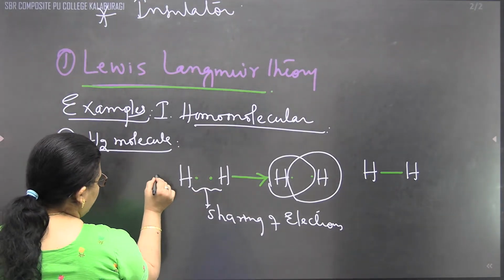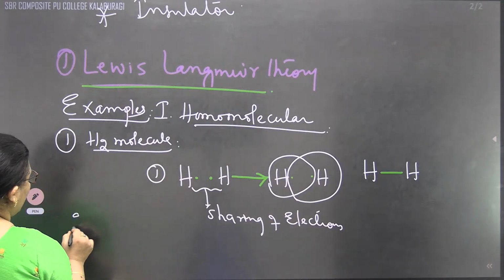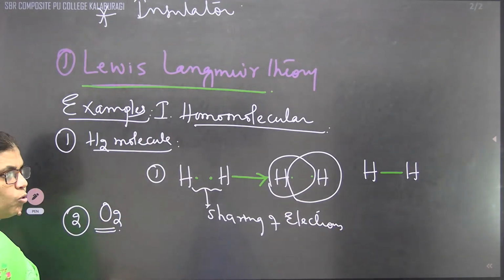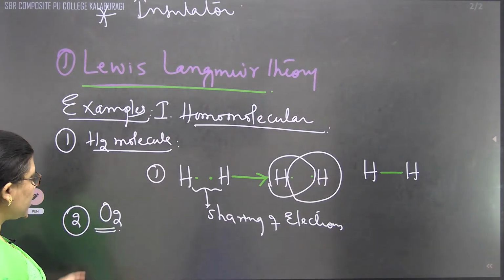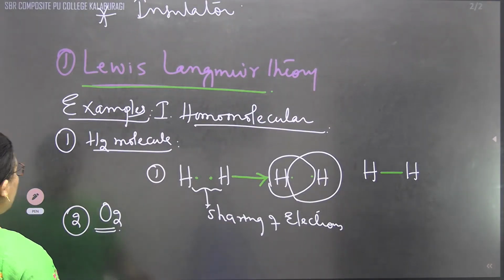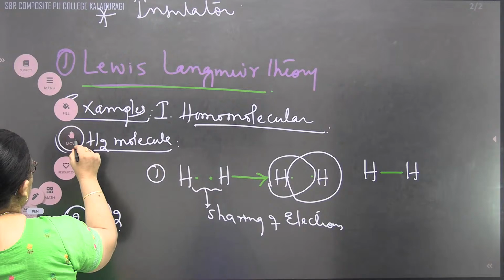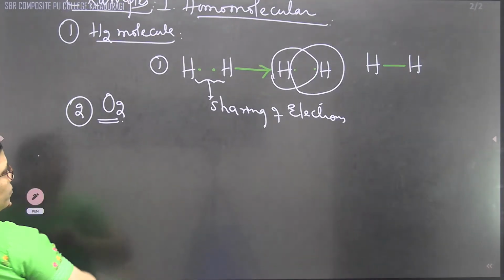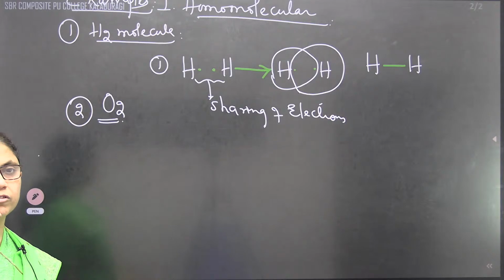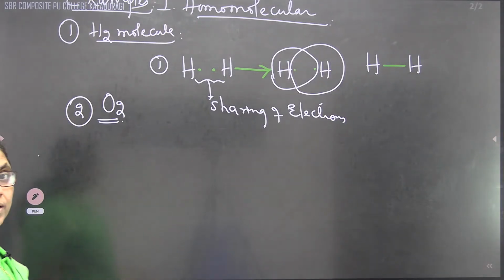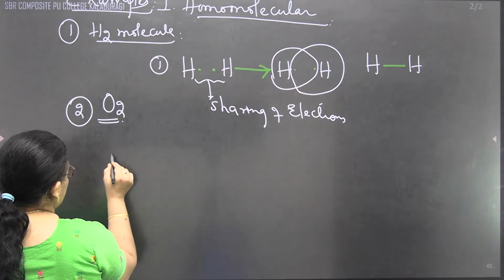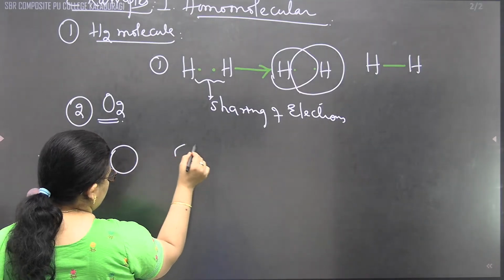Another example: the oxygen molecule, O2. We know very well that in the oxygen molecule, every oxygen has the electronic configuration 1s2, 2s2, 2p4. So how many valence electrons will be there? Valence electrons will be 6. O and O.